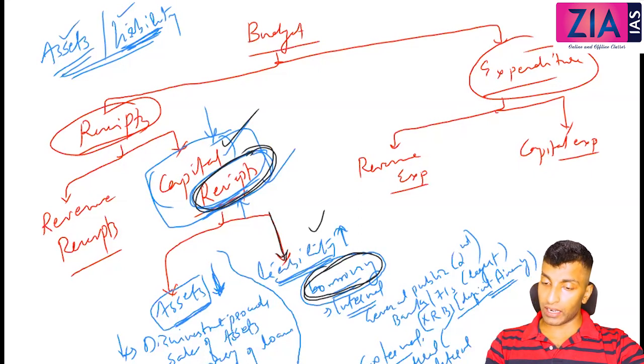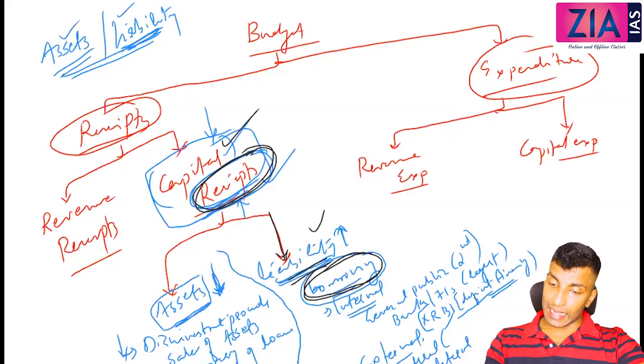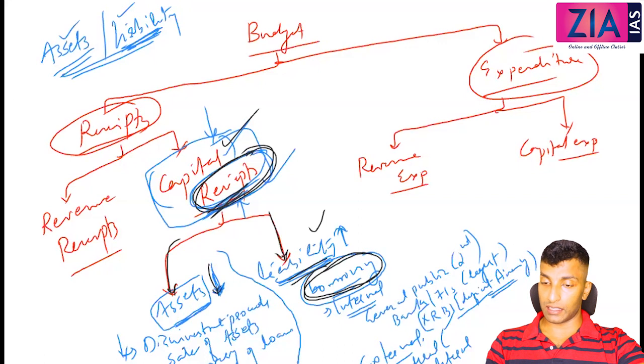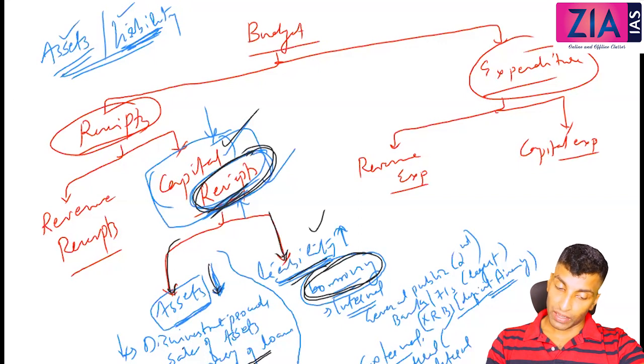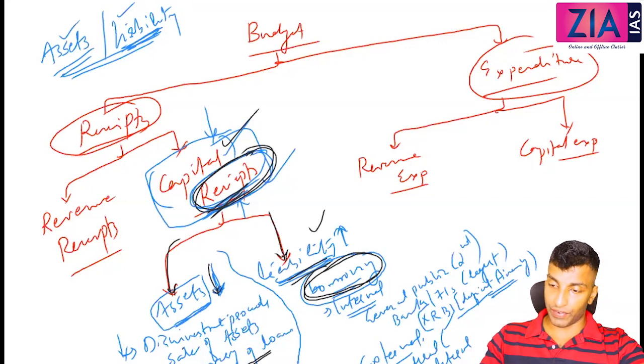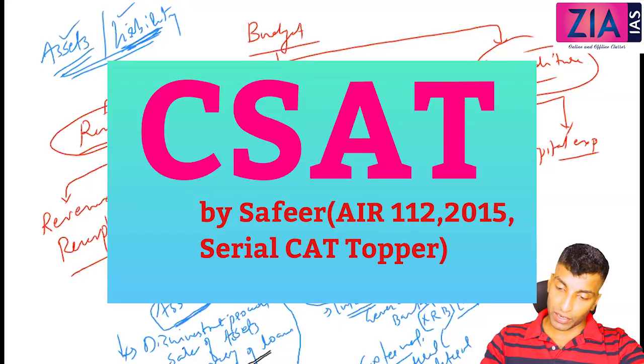Why is borrowing coming under capital receipts? Because liability is increasing. Here assets are decreasing. Here also money is coming. A receipt is a receipt because you are getting the money, but assets are reducing, so that is again classified under capital receipts. So here, recovery of loans, but not the interest. Interest will be added under revenue, that I will discuss soon. Here only the principal will be counted in capital receipts.